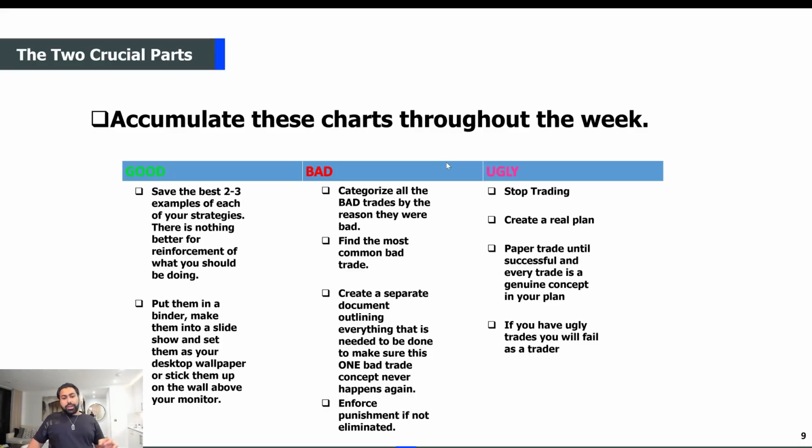Create a separate document outlining everything that needs to be done to make sure that this one bad trade concept never happens again, right? Write it down. And you put punishments in place, enforce punishment, if it's not eliminated. As an example, I told this to Jared as well, and I think you guys might have heard it from Jared.